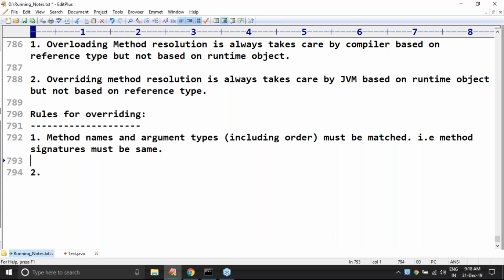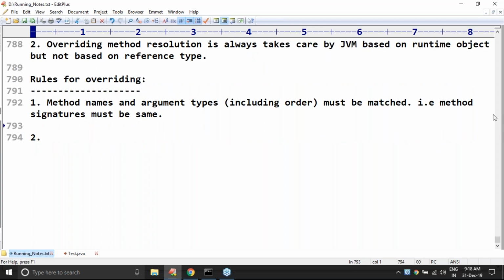Yes, method signatures must be same. Forget about return type, I will discuss that. Method signatures must be same. Signature means method name followed by argument types only. So argument types must be same. Method names must be same means method signatures must be same.